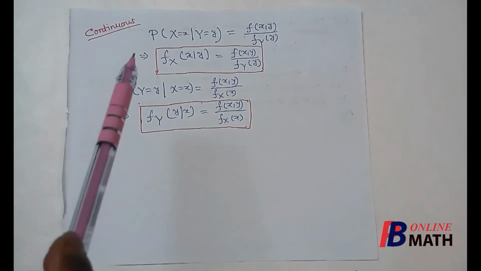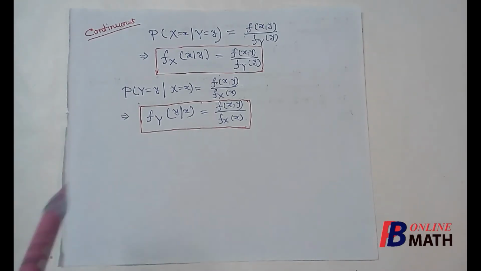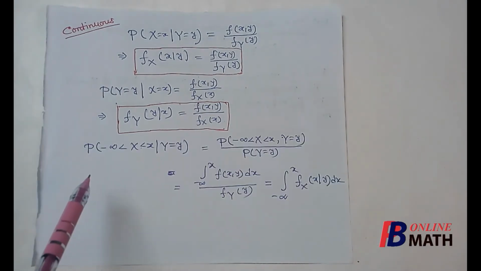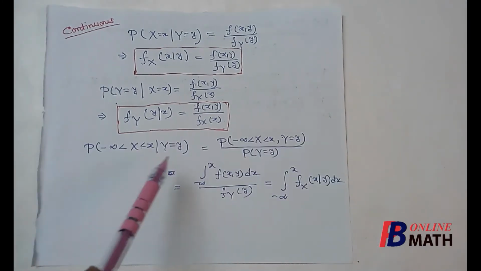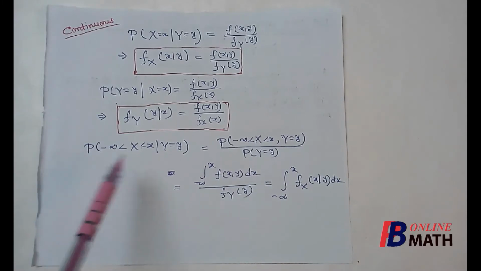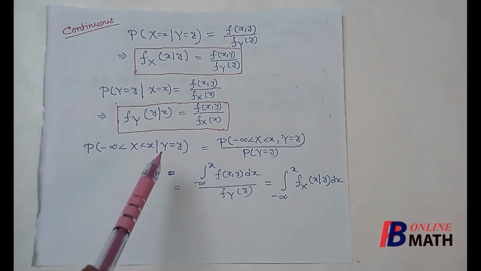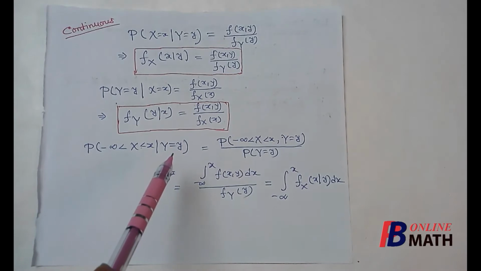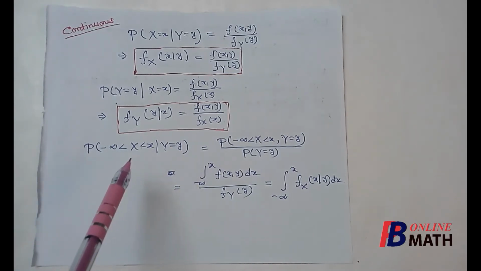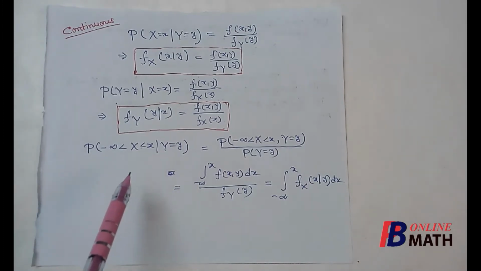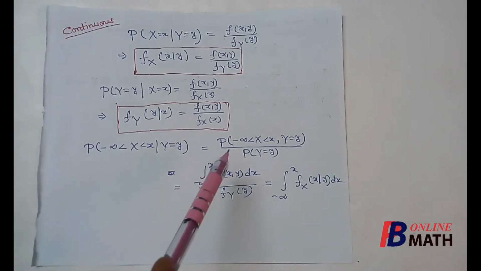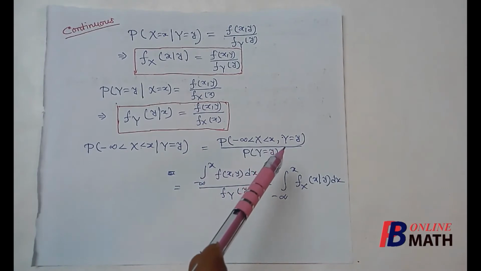So these two are called conditional PDF of x and y. Next, suppose we need to find the probability of this event where x varies from minus infinity to x, on the assumption that the event y equal to y has already happened. As I have told, in case of continuous distribution, less than and less than or equal to have the same meaning. So by the property, this is equal to the probability of the joint event divided by the probability of this.